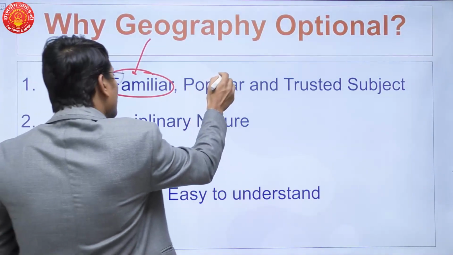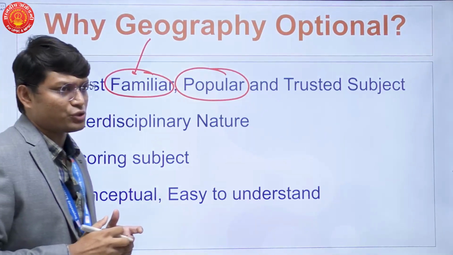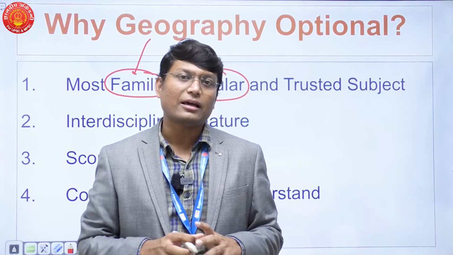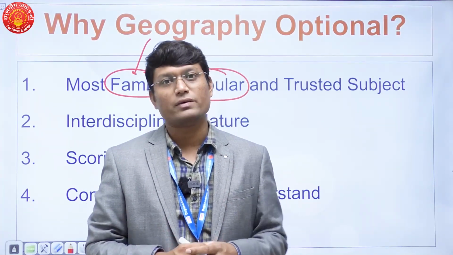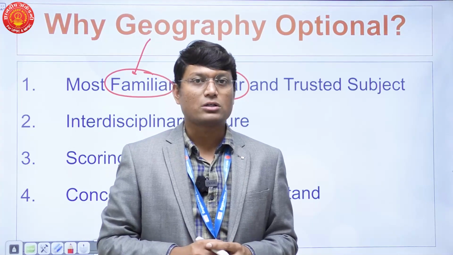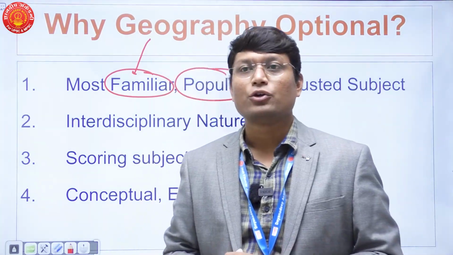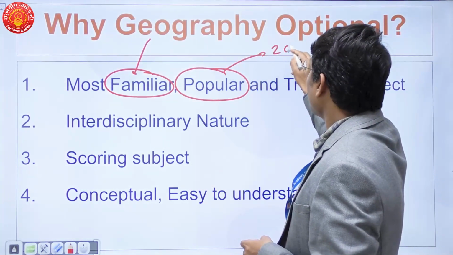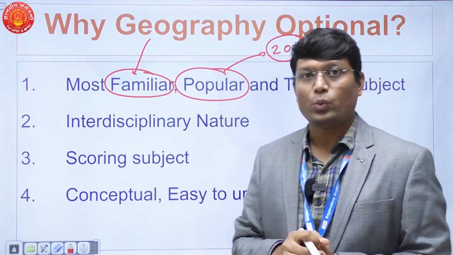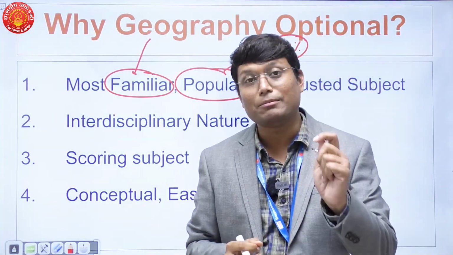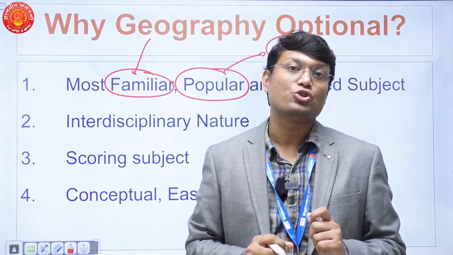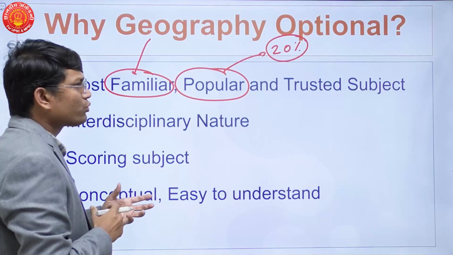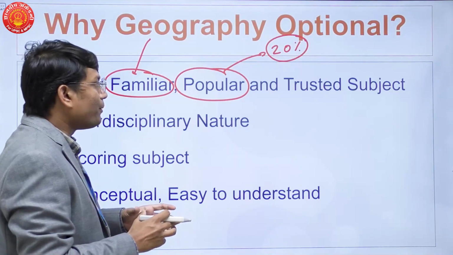Now, it is also one of the most popular optionals. If you look at the data for the last 7 to 10 years and take an average of what people have always chosen as an optional, you'd be surprised to find that for the last 7-8 years, on average, more than 20% of the candidates who are writing mains have opted for geography as an optional. I'm just putting a very low number. It can be 20 to 25. So you can see the popularity of the option.